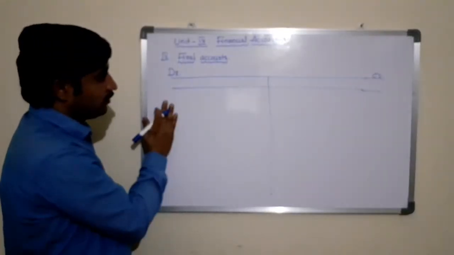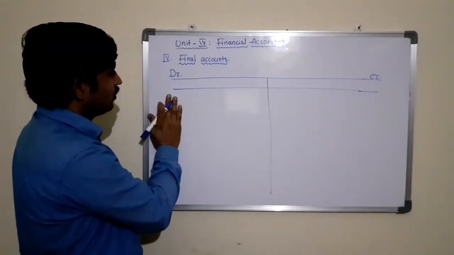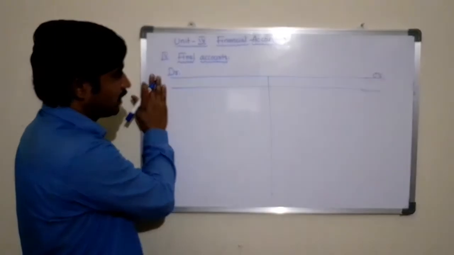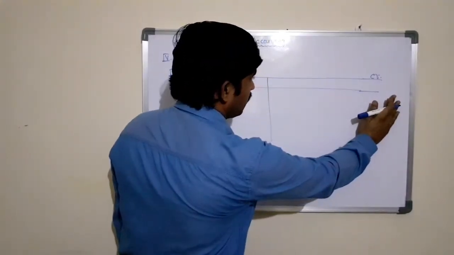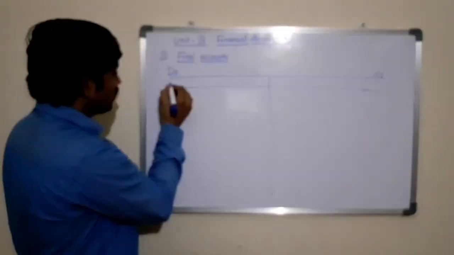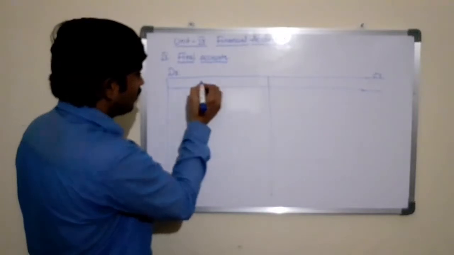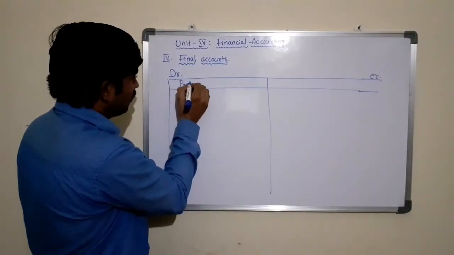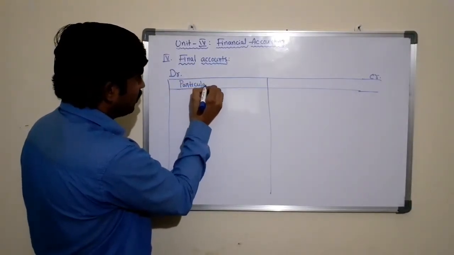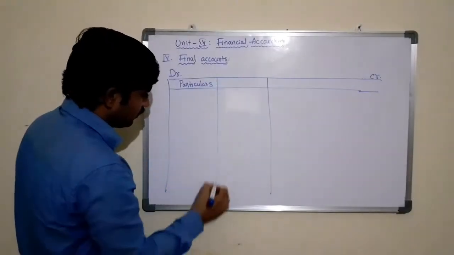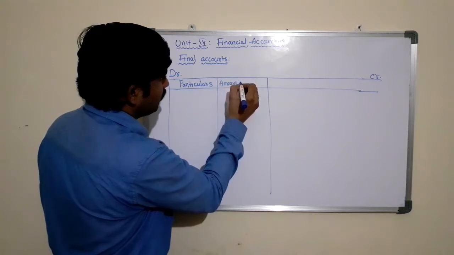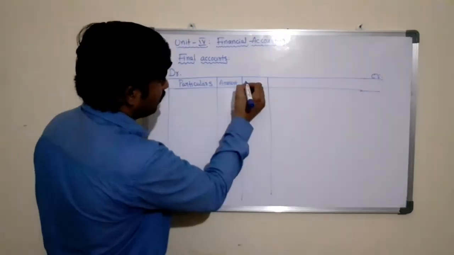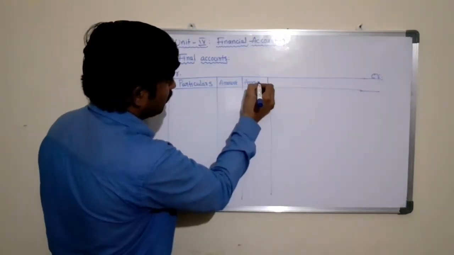The left hand side of the trading account denotes the debit side and the right hand side is the credit side. Now the debit side of the account is again classified into three columns: particulars, amount, amount.